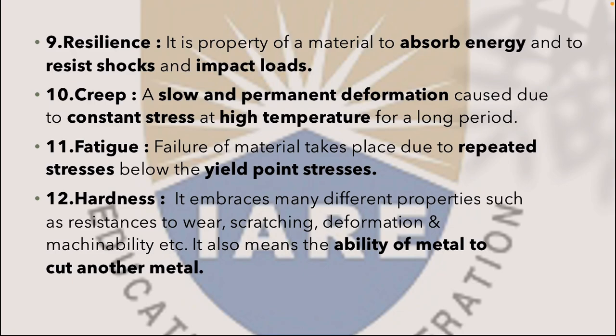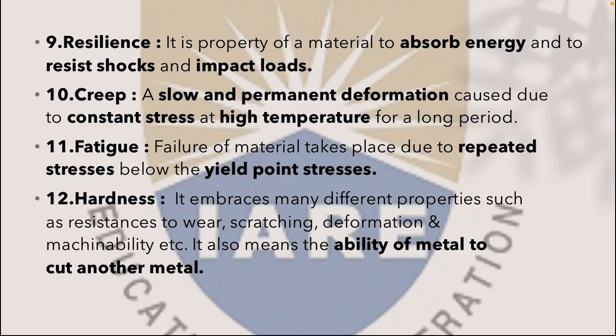Number 9, resilience. It is the property of a material to absorb energy and to resist shocks and impact blows. An example of resilience is a spring. Number 10, creep. A slow and permanent deformation caused due to a constant stress at high temperature for a long period. An example of creep is a 2-stroke diesel engine.